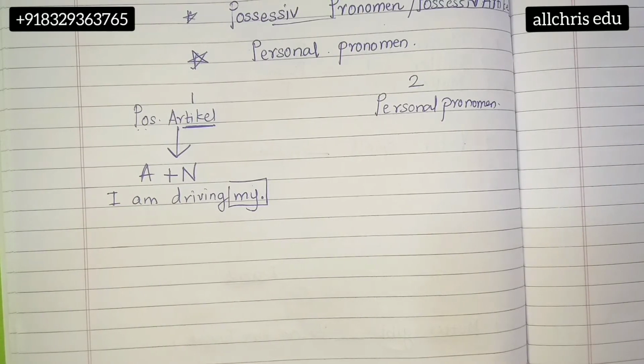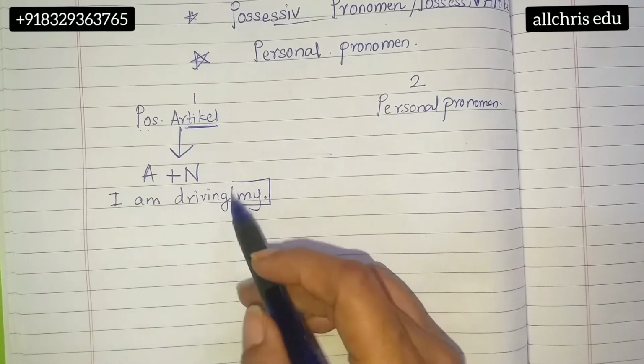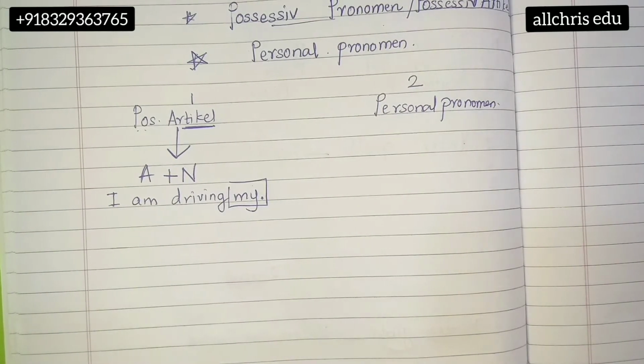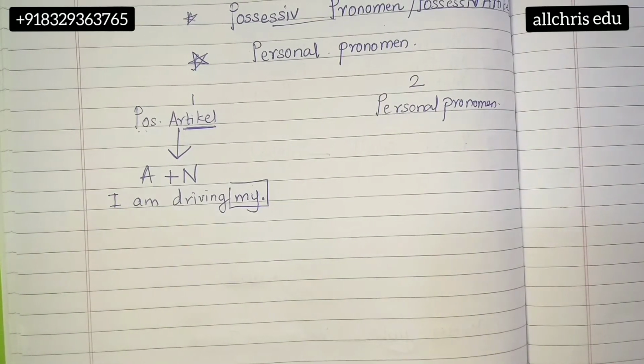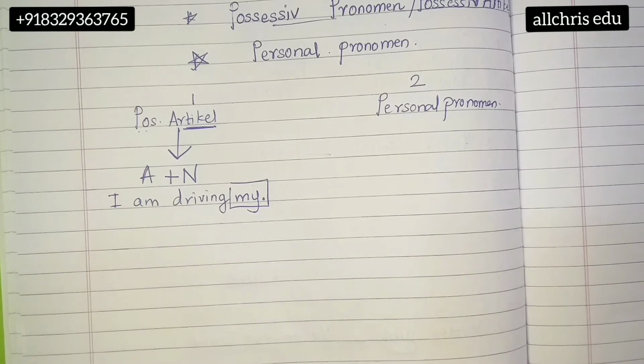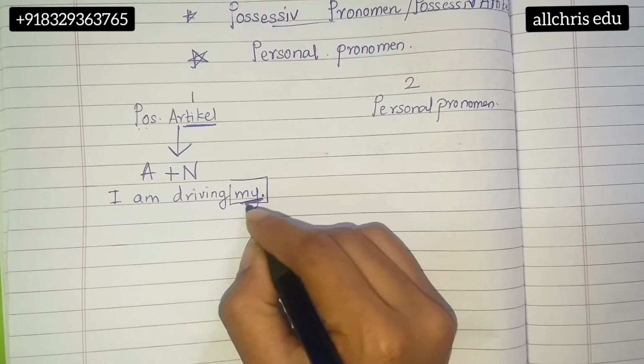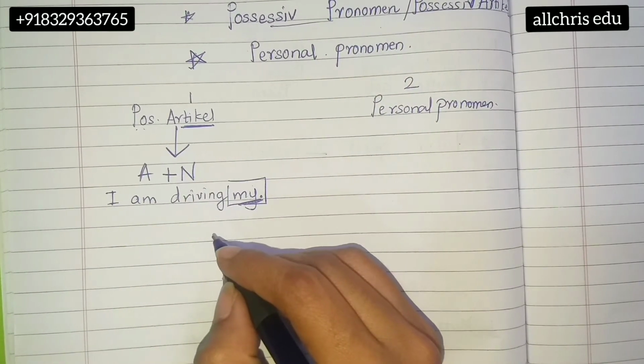I don't want your pen. It can be my or your, his book, her pen, their child. I don't want to play with their child.